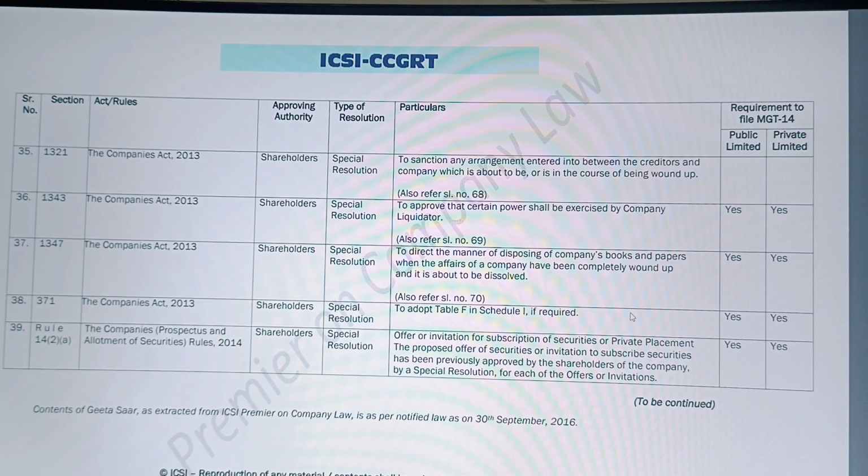So for every special resolution, MGT-14 is required to be filed. Now, in case of an ordinary resolution, it varies on the business item. So this was the document for which MGT-14 is filed. Now coming to the next, that is how to draft the resolution, or what should be the correct format.